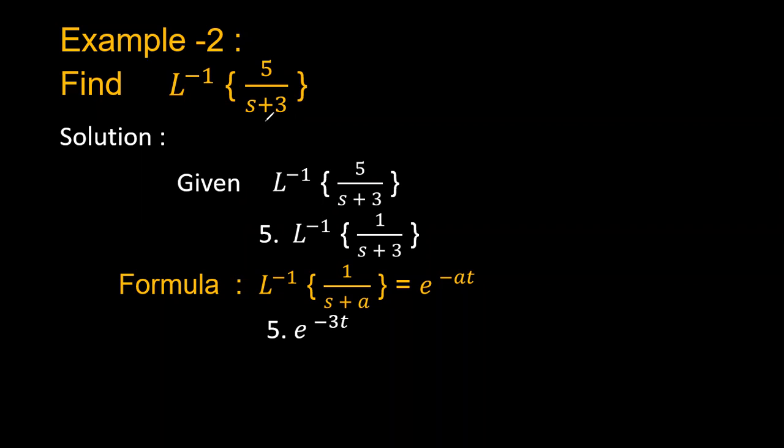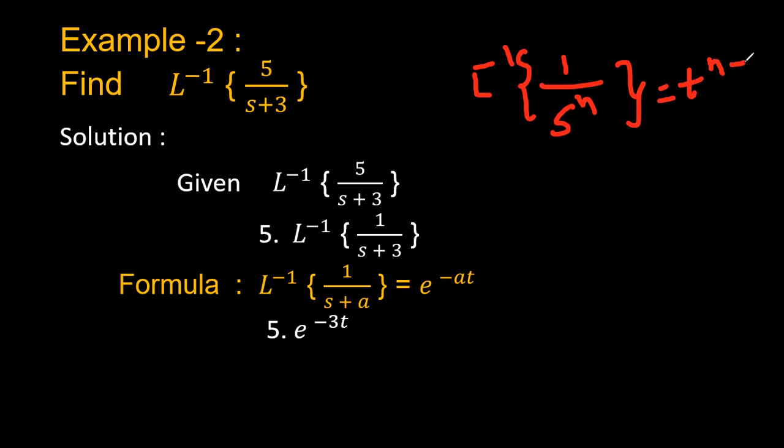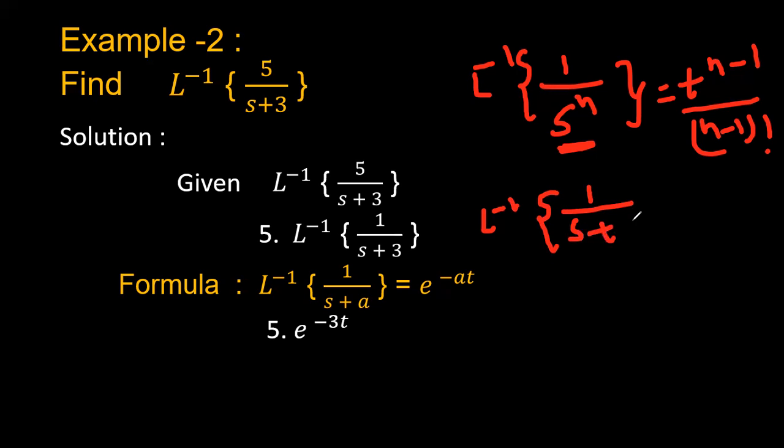So you can see carefully how the denominator or numerator functions are represented in Laplace inverse or Laplace transform. If you see in the previous case, we had only the s power n type term. So for this, you have to represent this one, and it should be compared with respect to this formula. Here we don't have the power; we'll have just simply either s plus a type or s minus a type, that is 1 by s plus a or s minus a.